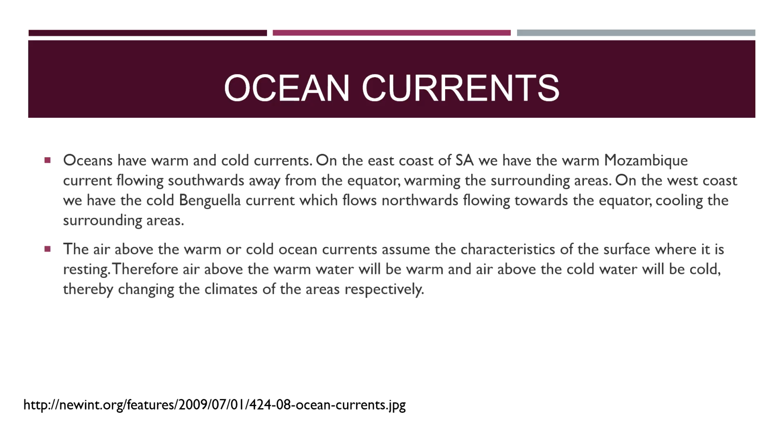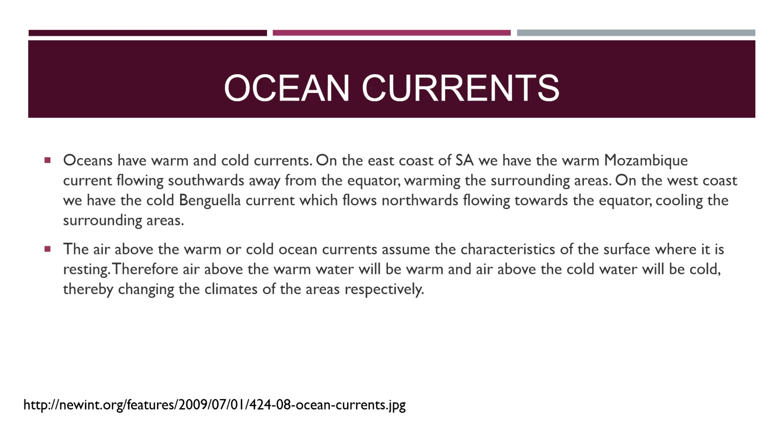So the air above the warm or cold ocean currents will assume the characteristics of the surface where it is resting. Therefore, air above warm water will be warm, and the air above the cold water will be cold, thereby changing the climates of the areas respectively. So areas next to warm water will then be warmer.